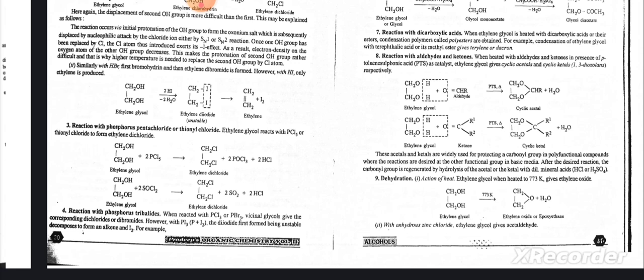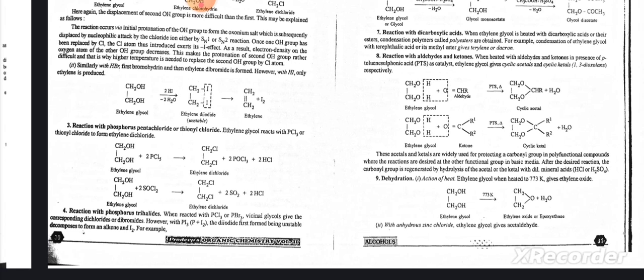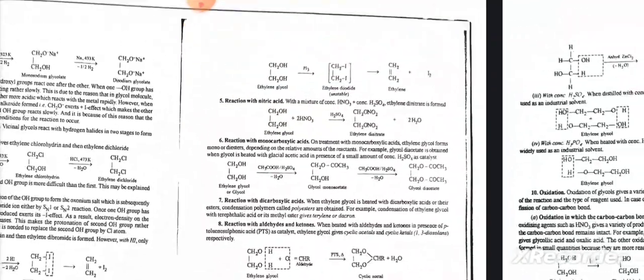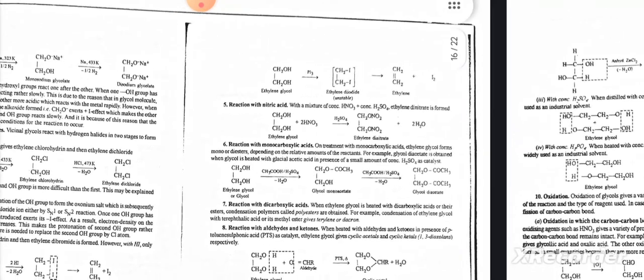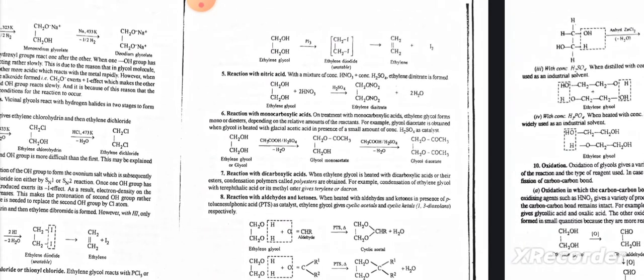Reaction with phosphorus trihalides. When reacted with PCl3 or PBr3, vicinal glycol gives the corresponding dichlorides or dibromides. However, with Ph3P plus I2, the diiodide first formed, being unstable, decomposes to form an alkene and I2. For example, as given below. Reaction with nitric acid. With a mixture of concentrated HNO3 and H2SO4, ethylene dinitrate is formed.